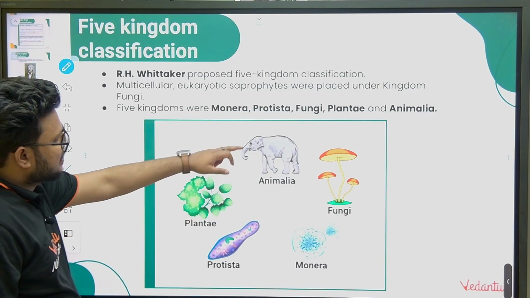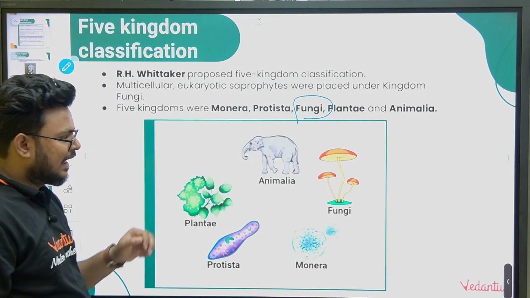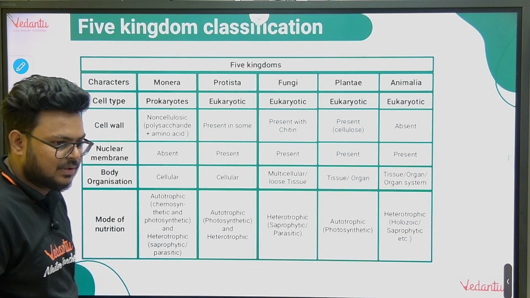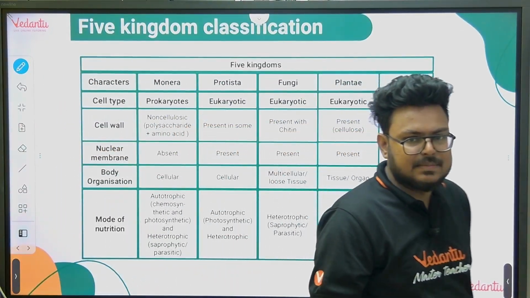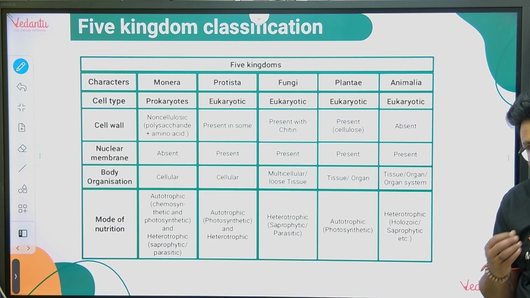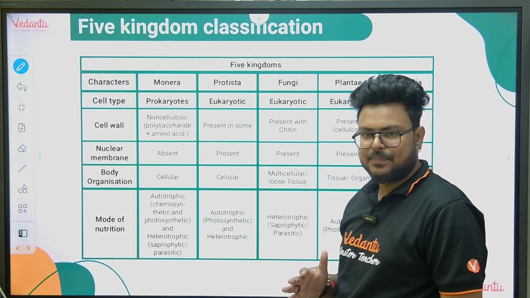Whitaker. He introduced kingdom fungi, and that separated our photosynthetic organisms from non-photosynthetic organisms. Very simple thing, right? It's not complicated. Just remember the key points.